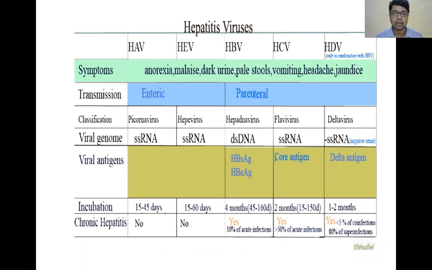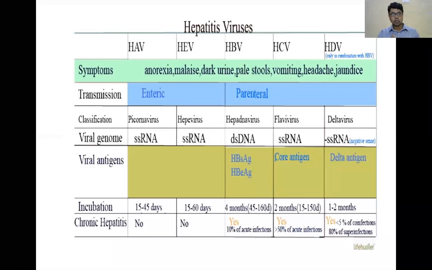Okay. Again, which are the RNA viruses? All are RNA viruses except hepatitis B virus, which is a double stranded DNA virus. Next, what are the incubation periods? For hepatitis A virus the mean incubation period is 3 weeks, otherwise 15 to 45 days. Hepatitis B virus is 45 to 160 days, with a mean incubation period of 3 months. Like this, we have to know the incubation period of all viruses.